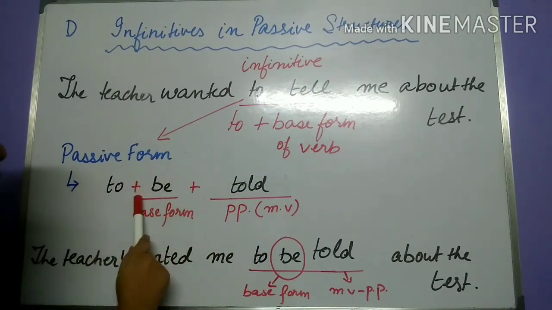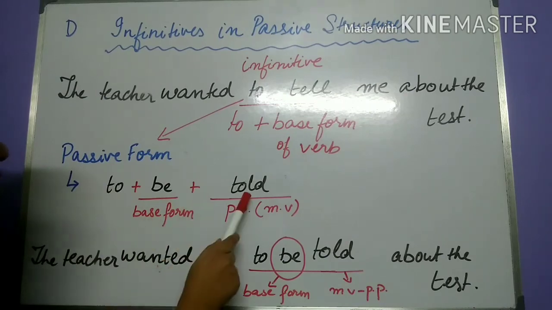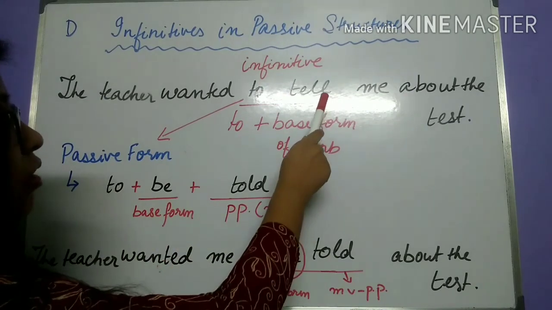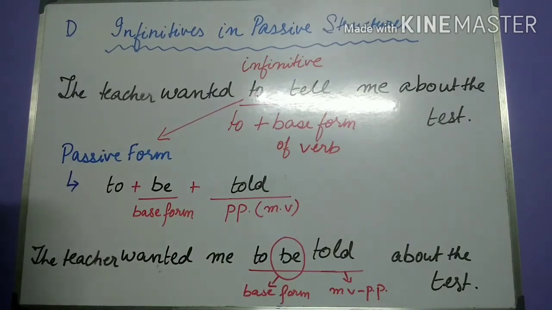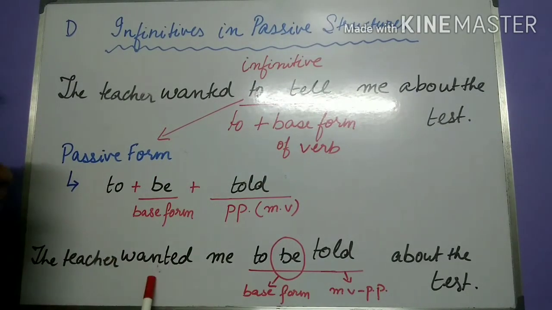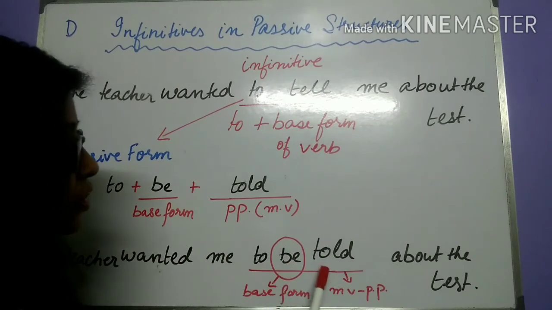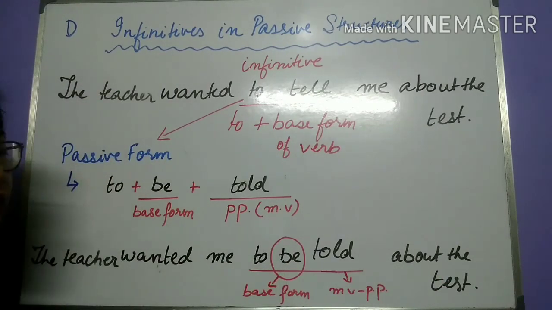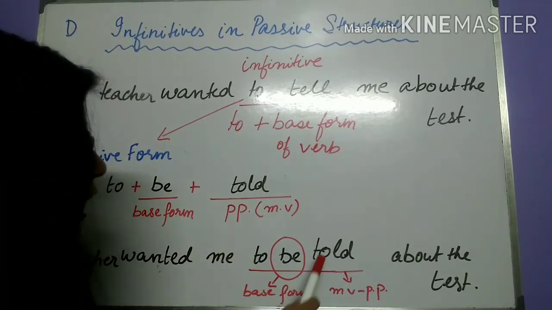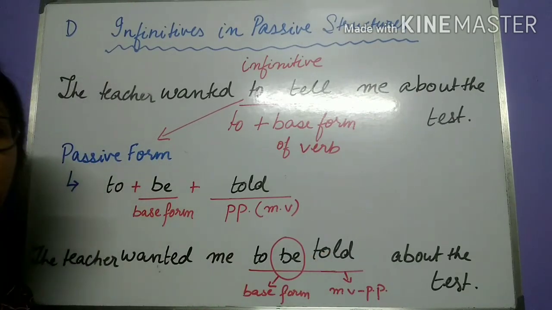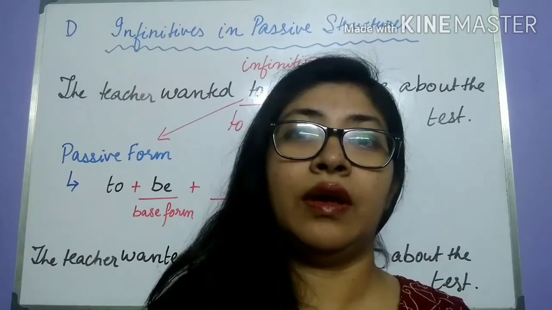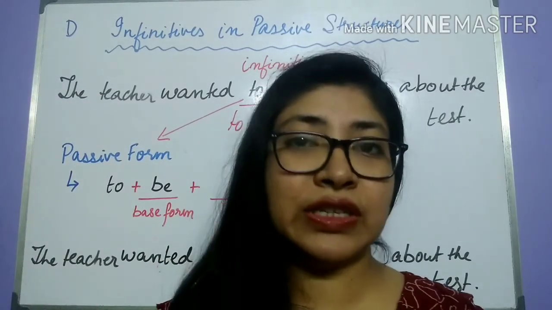So be is going to take the base form and told will represent the past participle form of the main verb tell. So what do we get in the sentence? The teacher wanted me to be told about the test. To be over here, as I said, is the base form and told is the past participle of the main verb tell. With this, I come to the end of this topic.